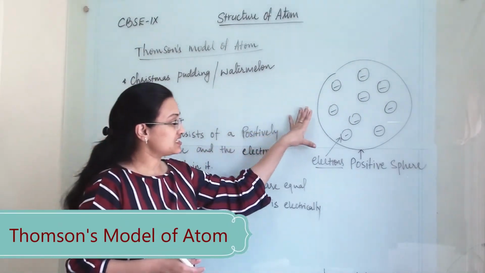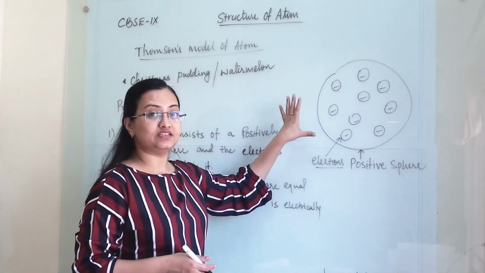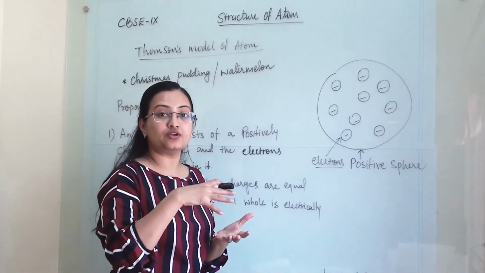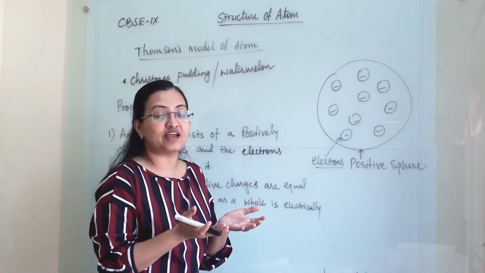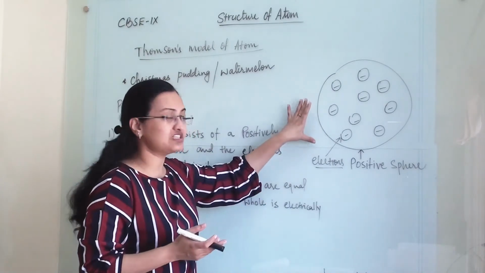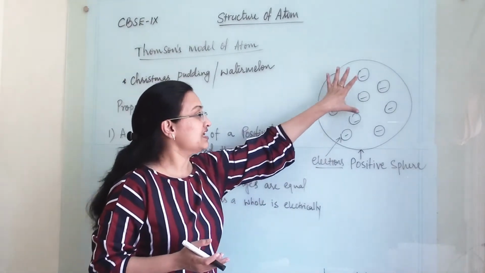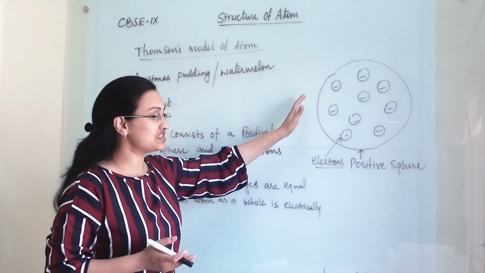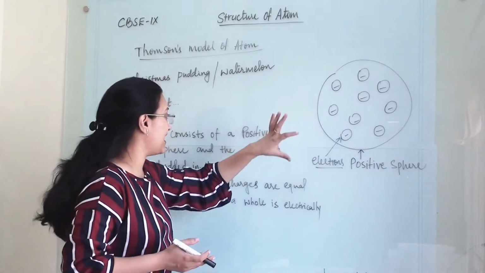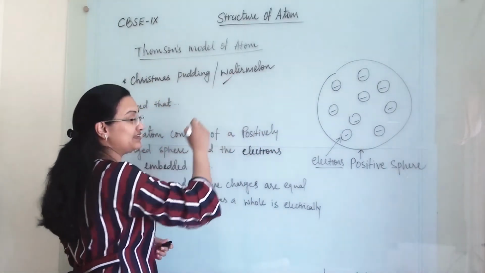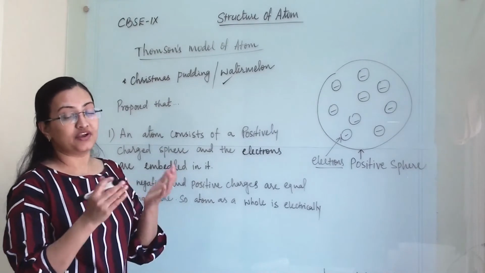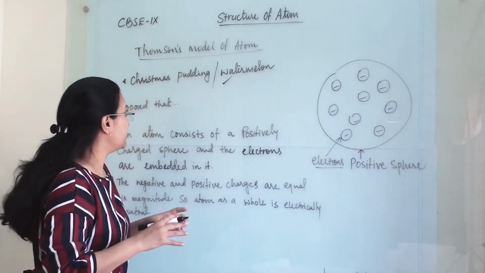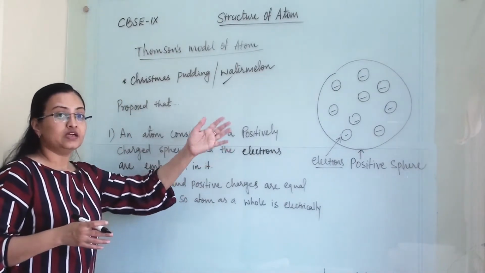He suggested this type of model and compared it with Christmas pudding, in which dry fruits are evenly distributed in the pudding, and the pudding is thought of as a positive sphere. Onto that positive sphere, the electron charge is equally distributed. This was his proposed model of atom. We can also think of a watermelon, where the seeds are evenly distributed in the red part. That is how he predicted the structure of the atom.